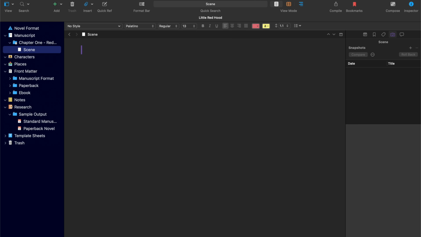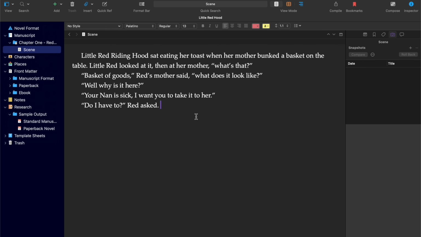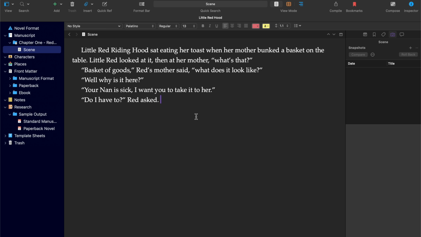And I'm just going to do a bit of typing here. So I now have a scene of something that's happening. A lot of the time my scenes are much longer than this. They can be a couple of hundred words to about 1,000. But for this one I'm keeping it short, so we've got 62 words in this particular scene.